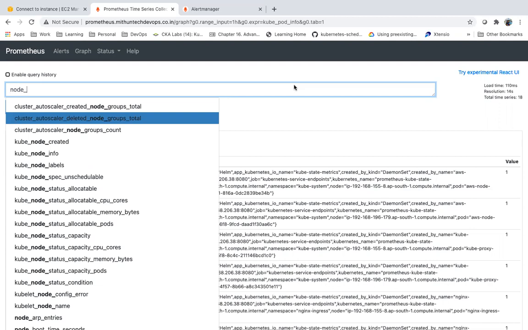This node exporter is for gathering the server metrics. Suppose you want to gather application metrics, you need to deploy a kind of exporter in your application, as I told yesterday when someone was asking. If you want to gather the information from JVM, you need to have that metrics exporter in your application. For gathering the node information, the hardware information, we are using node exporter.